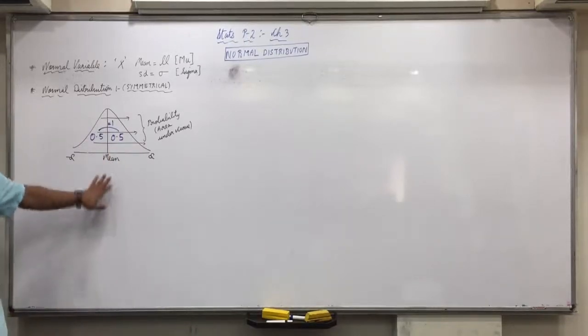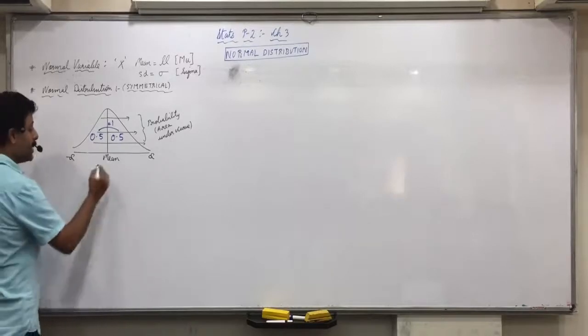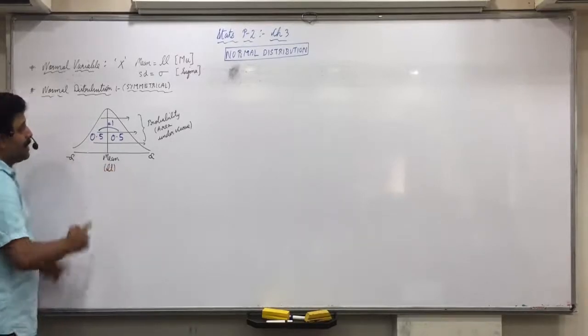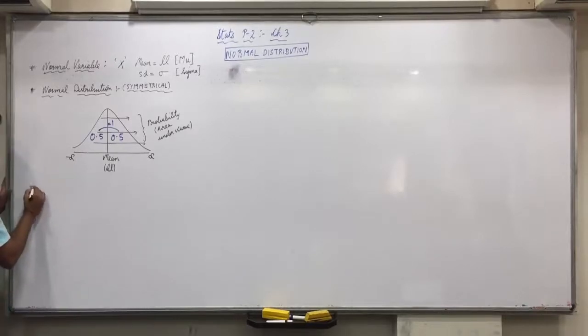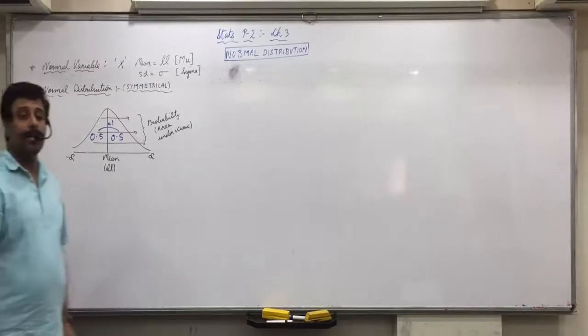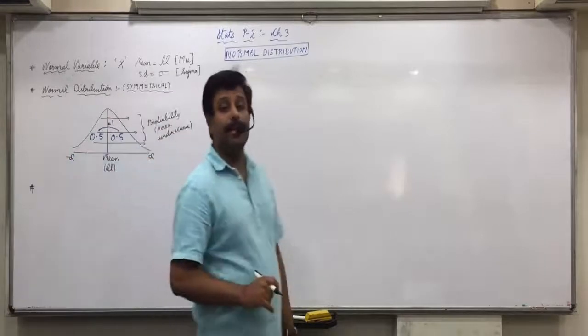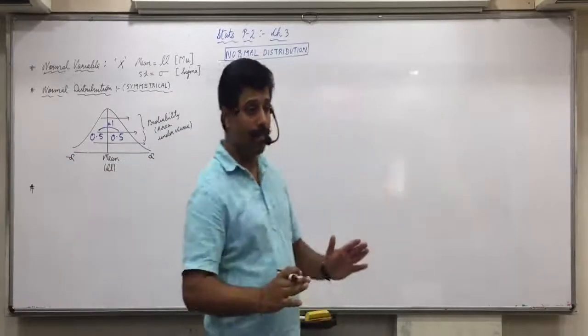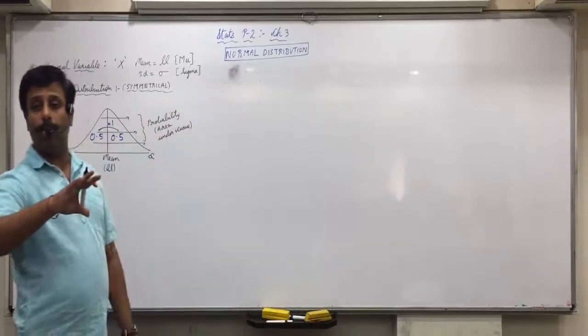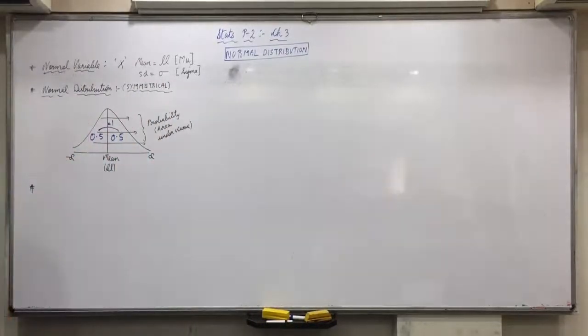Okay? Mean comes in the center, that is mu. And standard deviation is called sigma. Now the problem is, because actual value x may be too big or may be too small, we need to obtain a standard value which will be common for all the values for which probability can be obtained.